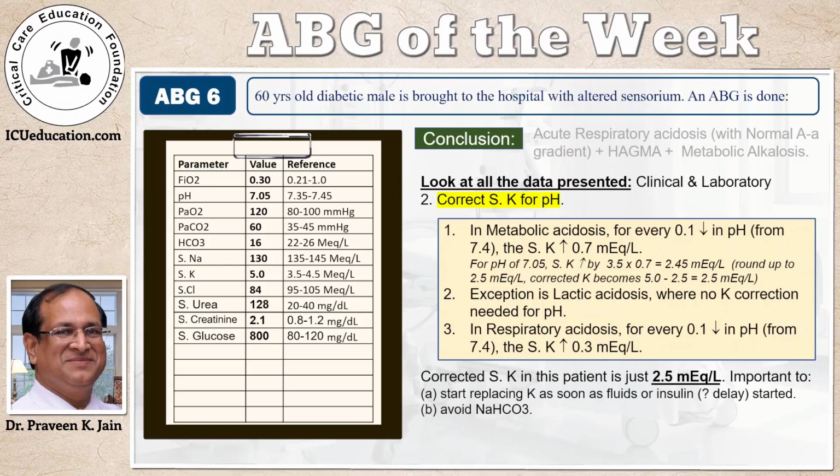And remember, when this person is going to be treated, he's going to be treated with fluids and insulin, both of which will drop your potassium further. And God forbid, if someone looked at the hyperkalemia and the severe acidemia, pH of 7.05, and decided to give this person soda bicarb, it would make situations even worse. So it's extremely important to correct the serum potassium for pH.